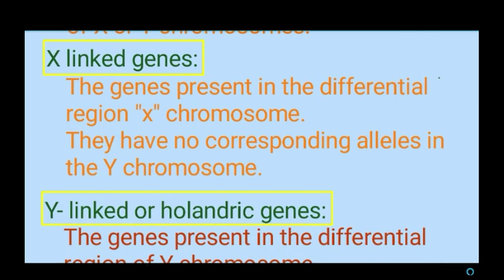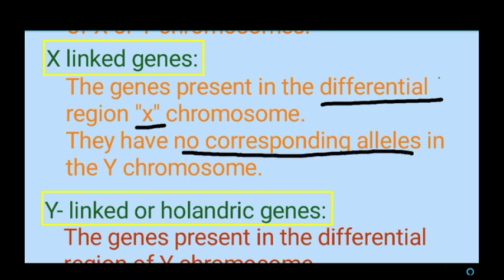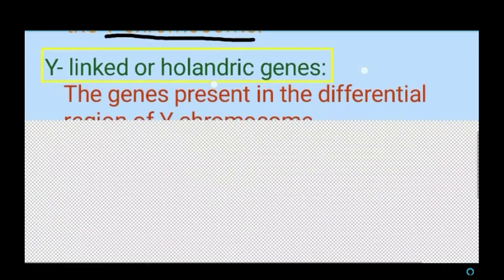Next we are going to see what we mean by X-linked genes. From the name itself we can understand: the genes which are present in the differential region of X chromosomes, and these genes do not have any corresponding alleles in the Y chromosome. Already we said differential region means non-homologous region, so there is no corresponding allele in the Y chromosome.